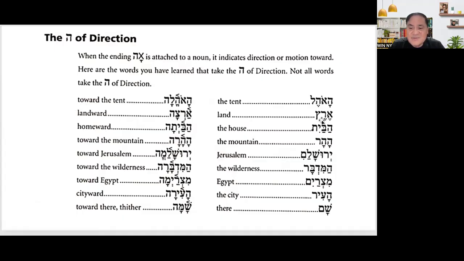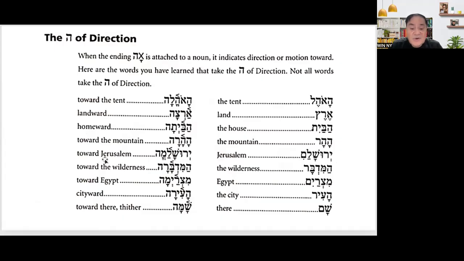Eretz, Eres, again. Artsa means landward or toward the land. Habayit, and then Habaita, homeward or toward the house. Then Hahar, the mountain, but Hahara means toward the mountain. And then Jerusalem, and then Jerusalema.